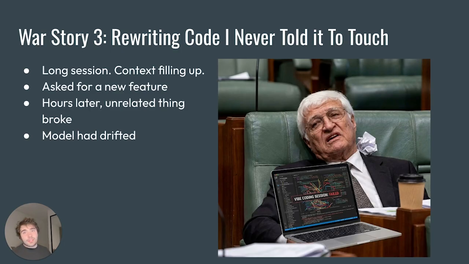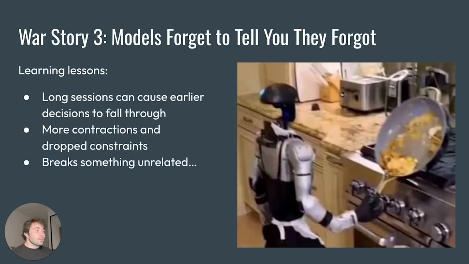So what were the learning lessons here? The longer the sessions go, the worse it performs. AI starts to experience something called context rot. It's basically where, as the conversation goes on, it forgets everything in the middle of the conversation because there's too much info, and that's where it starts to hallucinate.